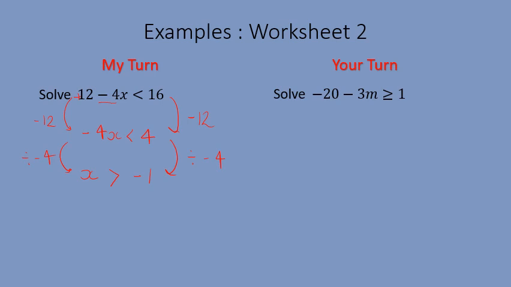Pause this video now and have a go at the question on the right-hand side, please. On the right-hand side, the first thing I've done is I've added 20 to both sides of my inequality. That doesn't change the symbol, that stays the same way round. I've then needed to divide by minus 3. So I've done 21 divided by minus 3, which gives me minus 7. But I've divided by a negative number, so I need to flip my inequality round the other way. So my answer is m is less than or equal to minus 7.